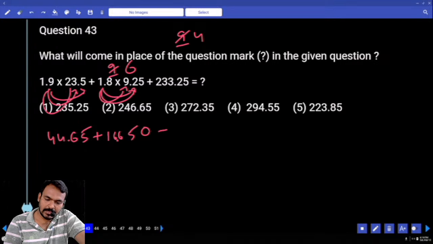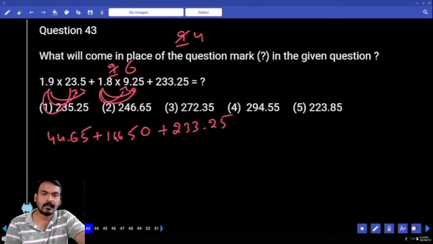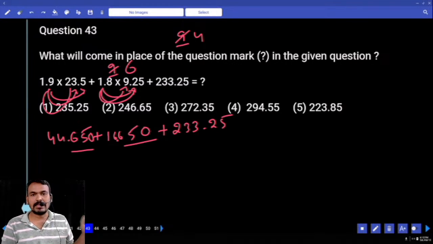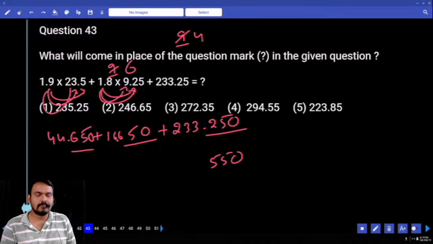116.650 plus how much value are you adding? 233.25. Okay, what are the last 3 digits of the first value? 650. Second value also 650. Total it is 1300. 1300 plus 250, 1550 or not. Then last 3 digits are 550 or not. Which option? Only one or not?